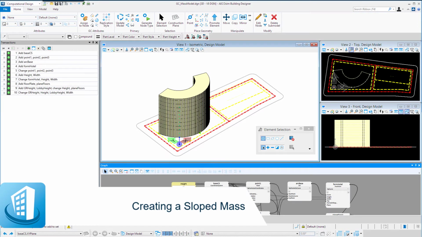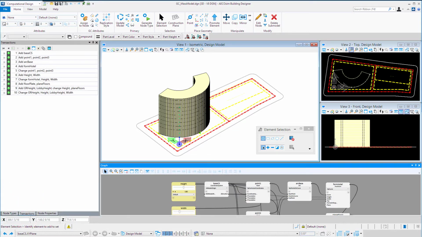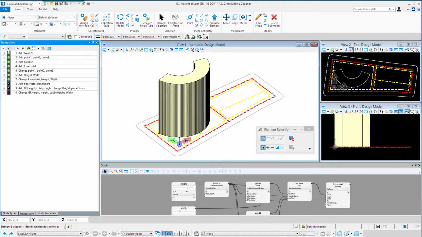Welcome to this session on creating a sloped mass. In this session, we're going to make further modifications to our mass, basically taking that basic mass and changing the design again, but using the script that we've currently set up. So I'm going to unplay the last few transactions that I did up until the point where I had the form hotel.